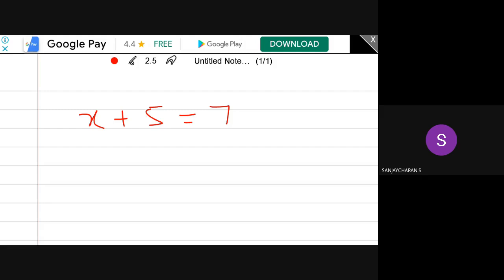In school days, you say that if you bring the 5 to the other side, it will change the sign. This is a shortcut, but mathematically that is not possible. So mathematically, what we have to do is subtract 5 on both sides. Okay. How do you find that 5 minus 5? Student, reply me. How do you find that, subtract 5 on both sides?